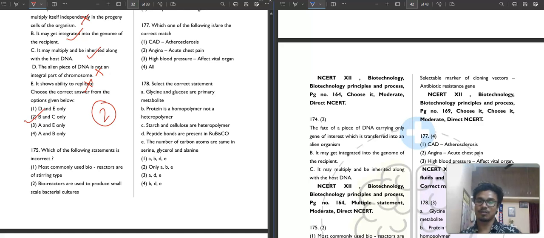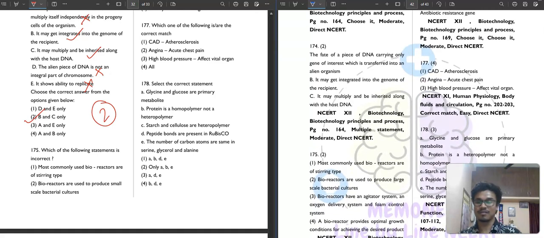Then question number 175. It is saying, which of the following statements is incorrect? Most commonly used bioreactors are of stirring type. Correct. Bioreactors are used to produce small scale bacterial culture. No, they are used for large scale bacterial culture. Not correct.